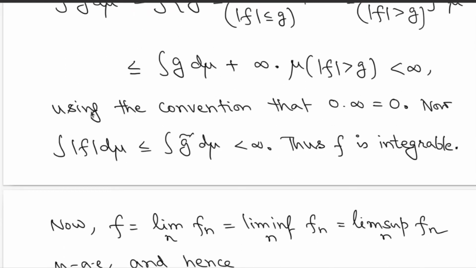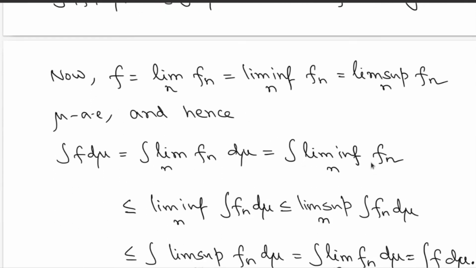Great. So you observe the inequality that the integration of mod f is dominated by the integration of g tilde. This is true because mod f is dominated from above by g tilde. Therefore f is integrable. So you have proved the first part of the statement. But you would like to show that you can exchange the order of integration and the limits.